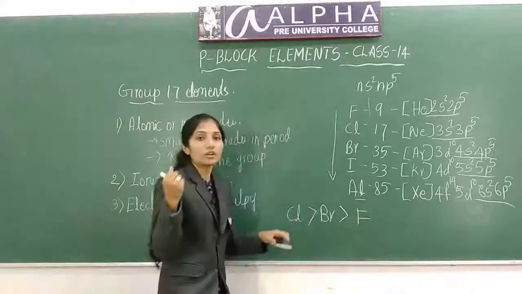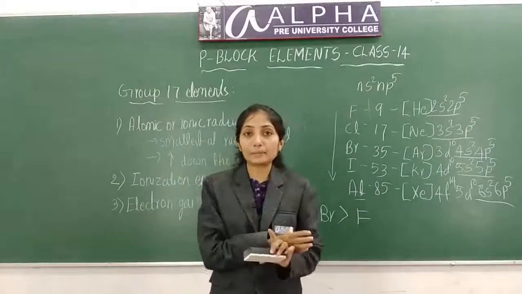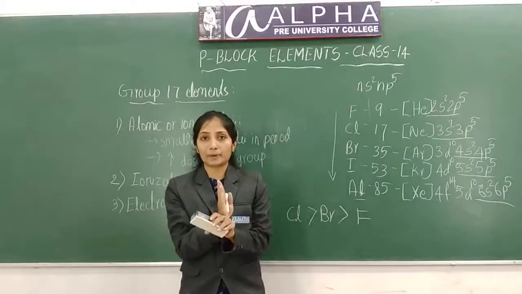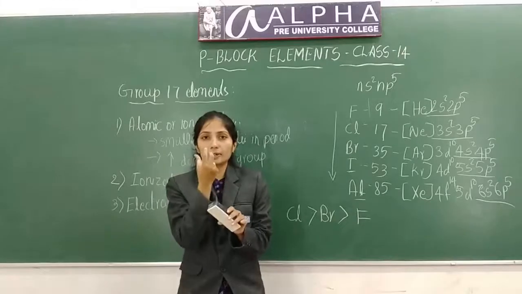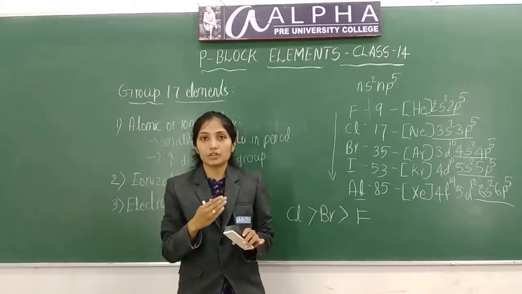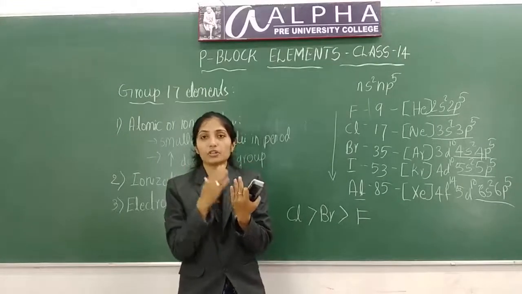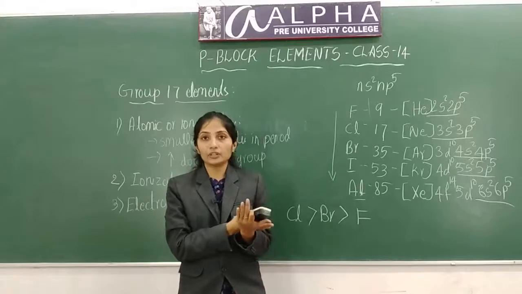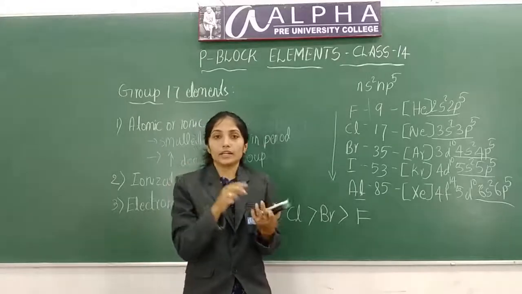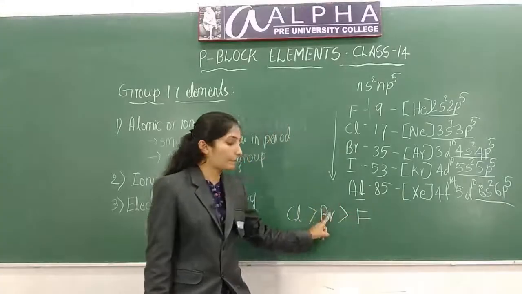This is because fluorine has a smaller size. So if it accepts the electrons, electron repulsion will be present there. Because of its smaller size, it cannot accept more electrons easily. Because of electron repulsion present in fluorine, its electron gain enthalpy is less negative compared to chlorine and bromine.